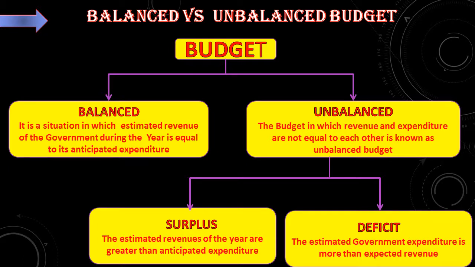What is a surplus unbalanced budget? Here the estimated revenue of the year is greater than the anticipated expenditure. The revenue is more than the expenditure, then we can say it is a surplus budget. And see the deficit. The estimated government expenditure is more than the expected revenue. In a deficit budget, expenditure will be more than the revenue. Did you understand, students? Yes.